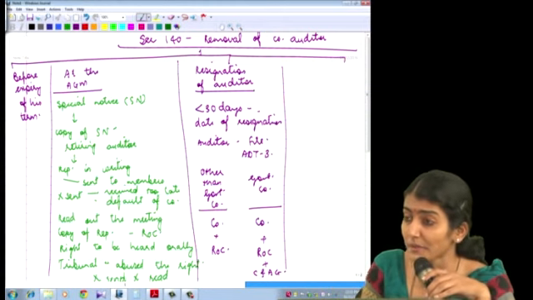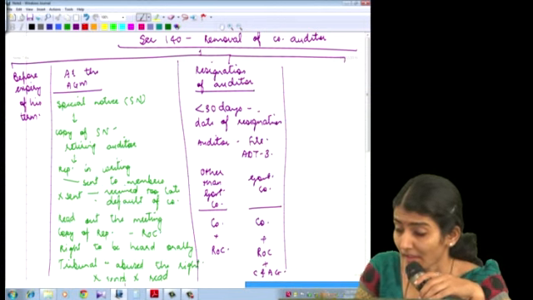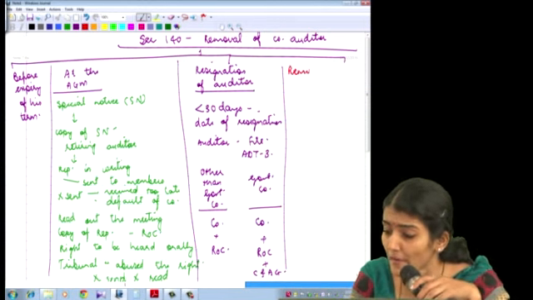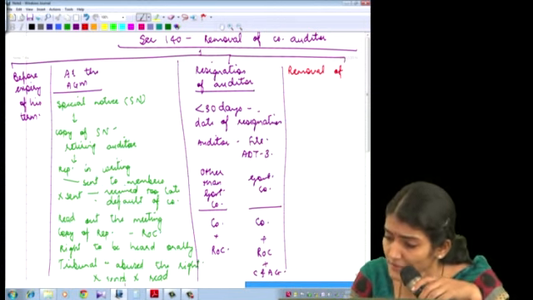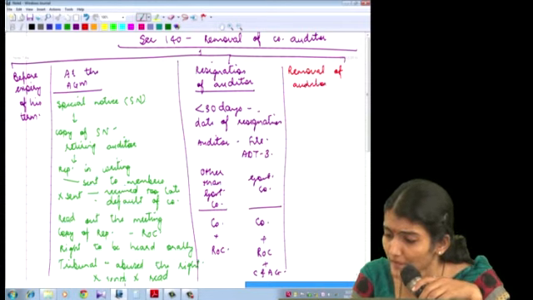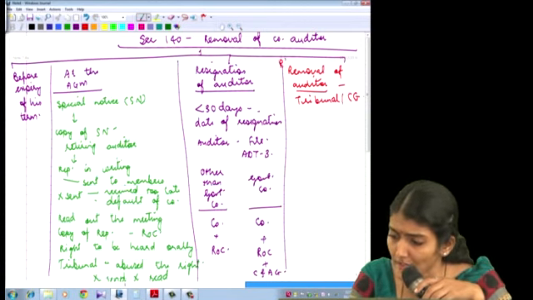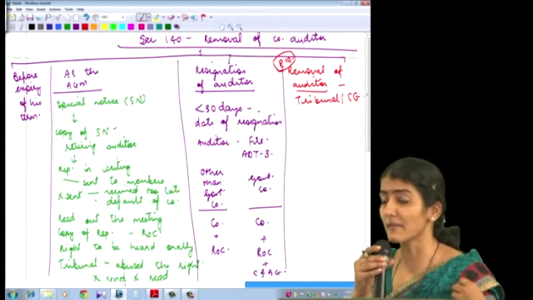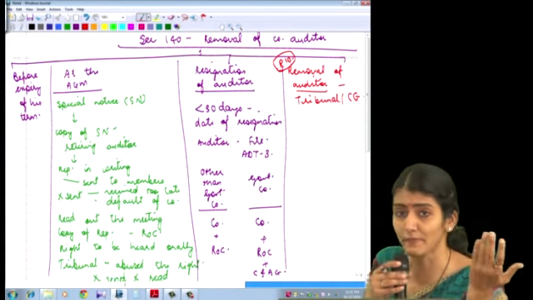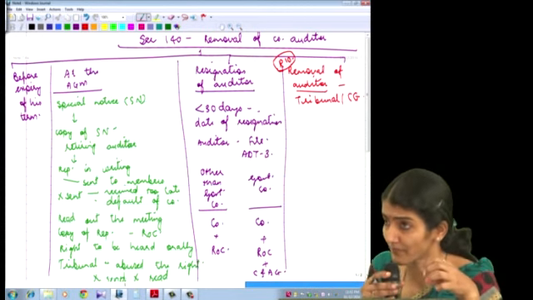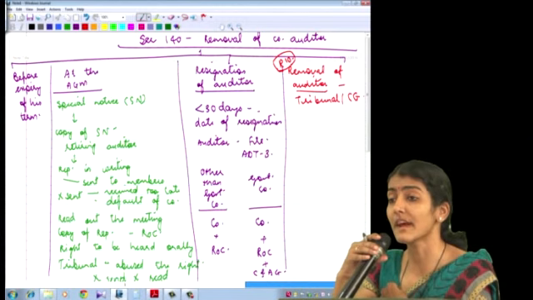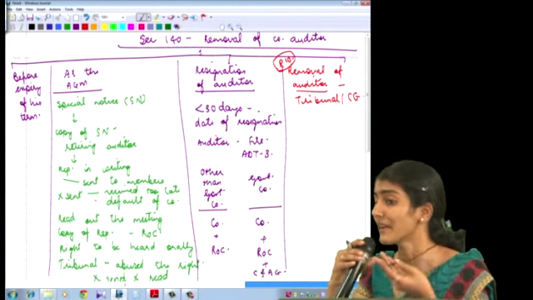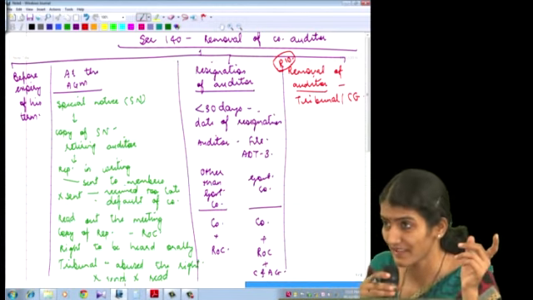And the last one I told you yesterday, removal of the auditor. Removal of the auditor by tribunal or CG. I'm telling you, this question has not been asked so far. So 4 marks, 6 marks, somewhere in your question number 5A, 6C, 4B, this question is going to come. What are the provisions of the company with respect to the removal of the auditor by tribunal or central government? Are you getting?